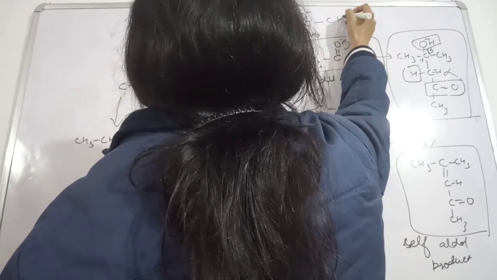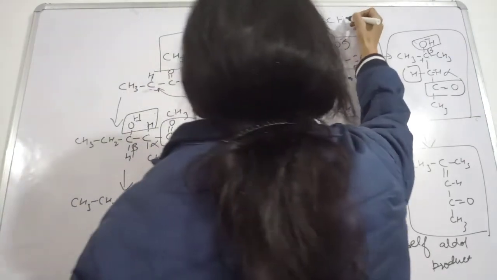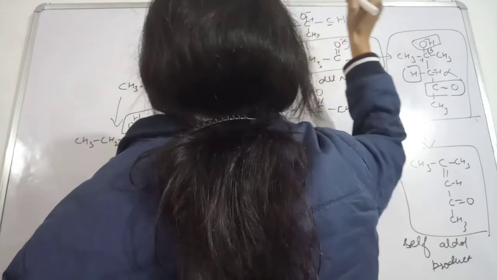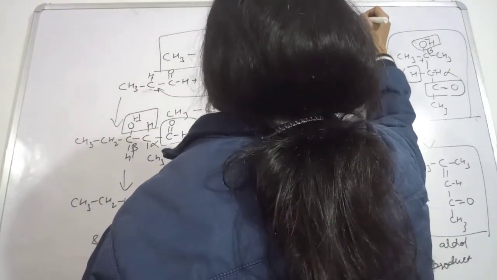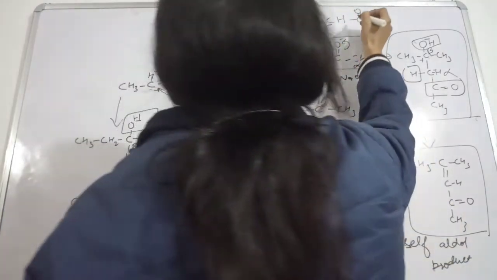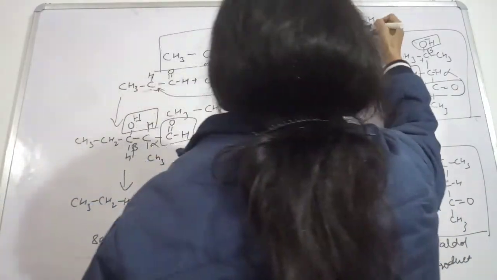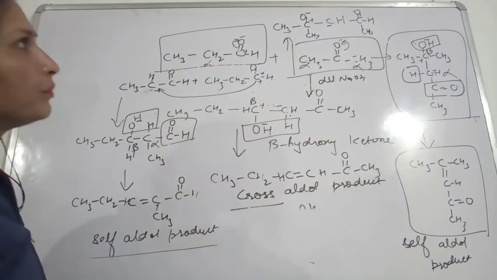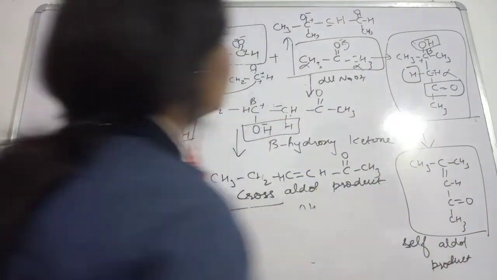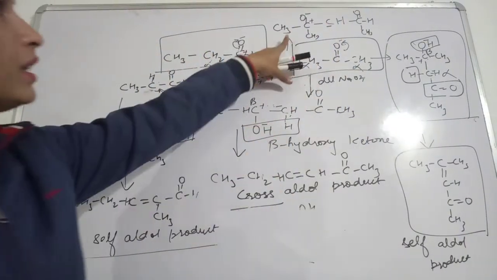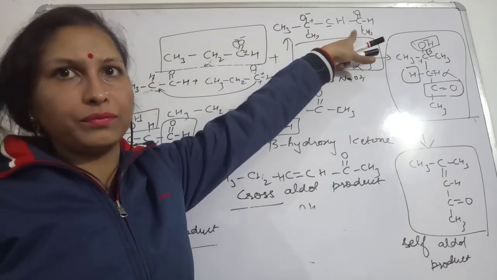Two hydrogens were there, so this will have this CH only, and this will acquire negative charge, this is acquiring positive charge, okay, then this CHO, and this carbon will have this alkyl group also, okay, like this. So this product we will get. So here the aldehyde we got, okay.